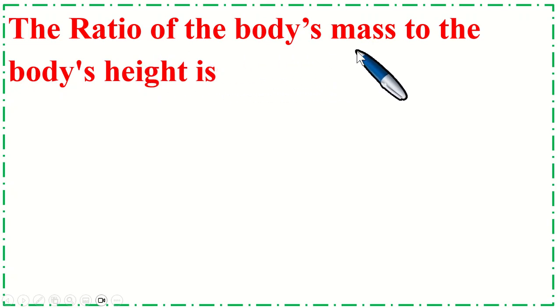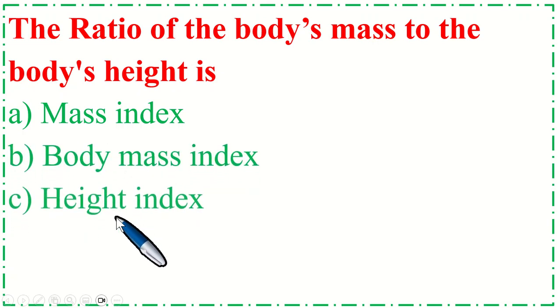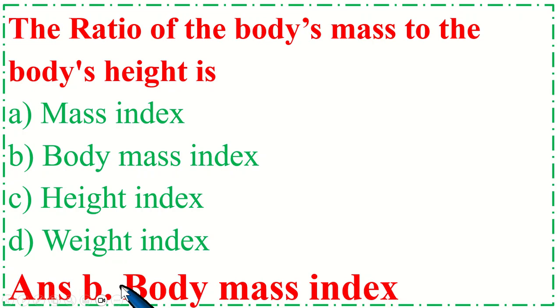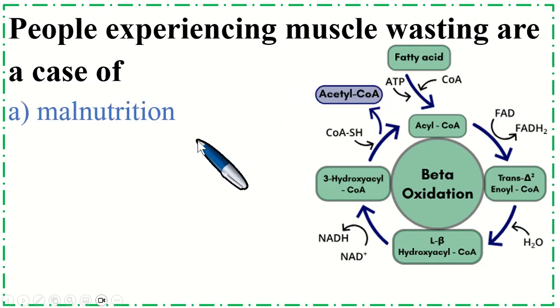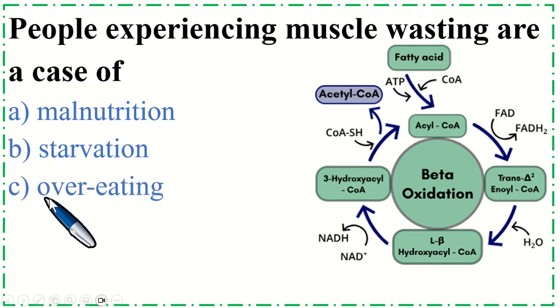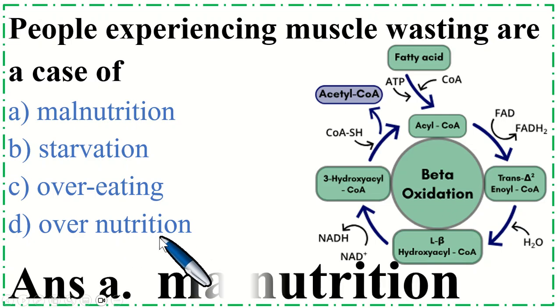The ratio of the body mass to the body height is option A mass index, B body mass index, C height index, option D weight index. Correct option is B body mass index. People experiencing muscle wasting are in case of option A malnutrition, B starvation, C overeating, option D overnutrition. Correct option is A malnutrition.